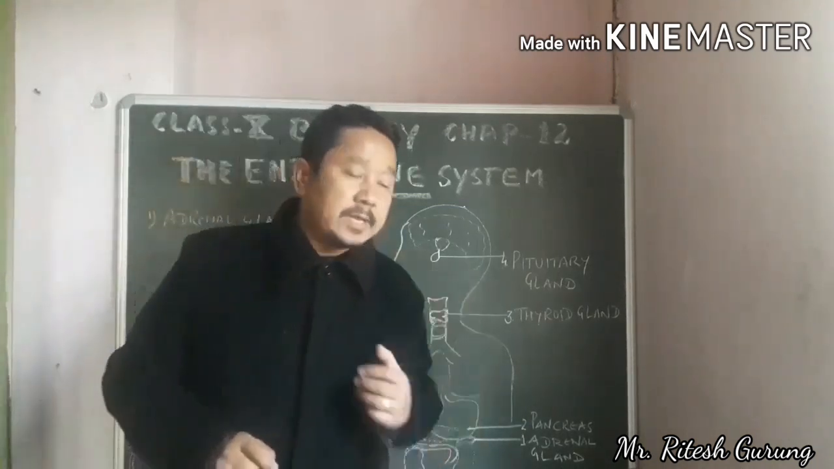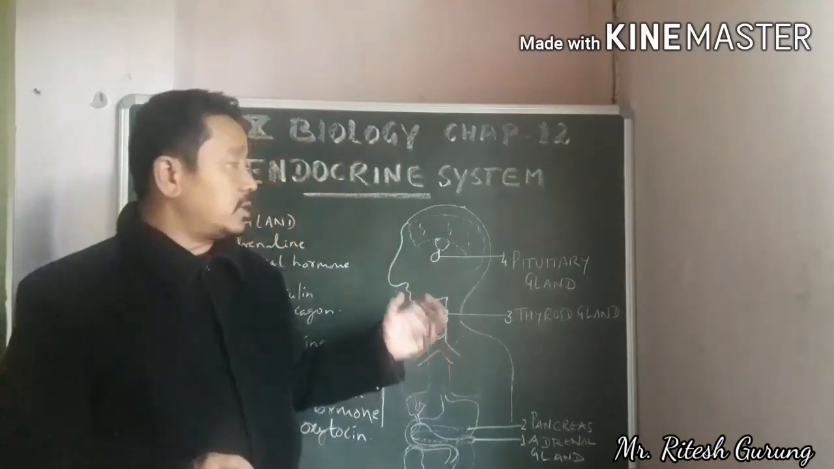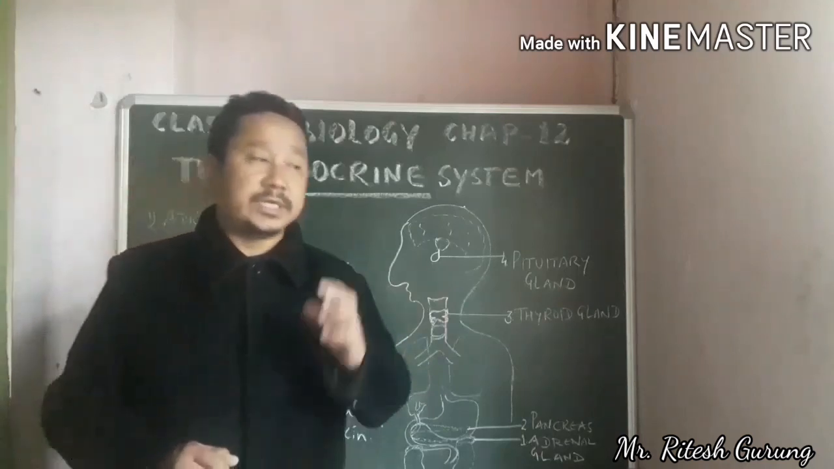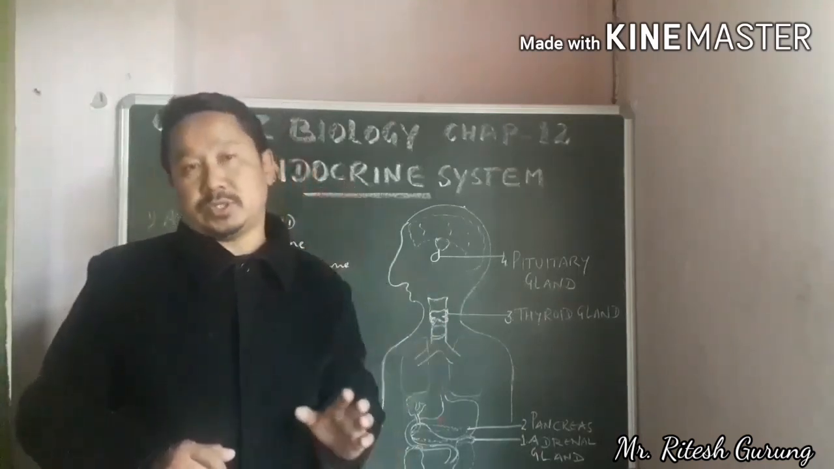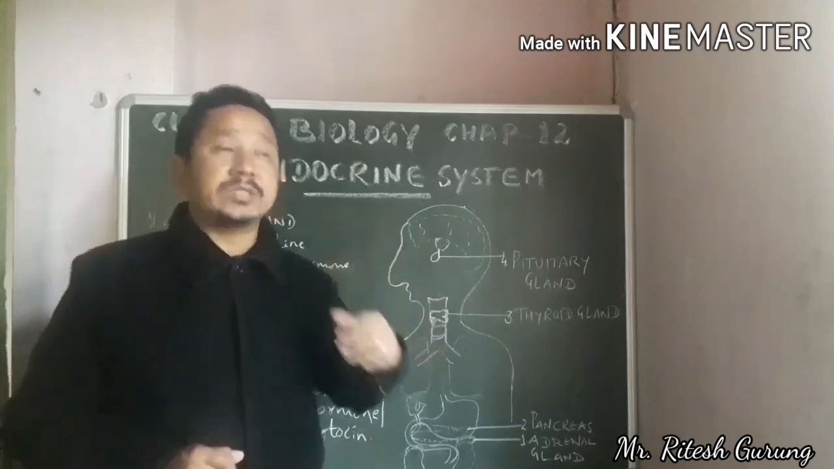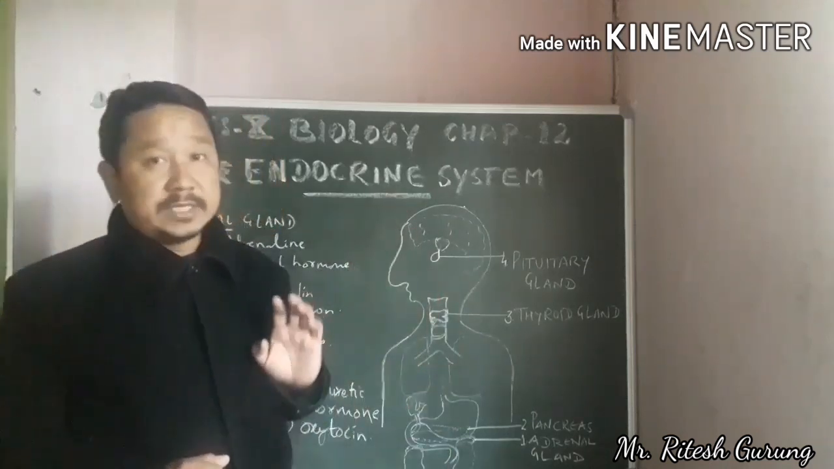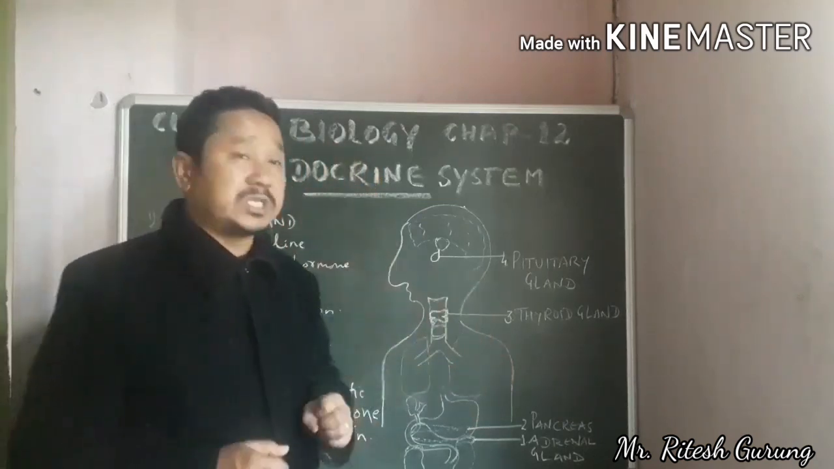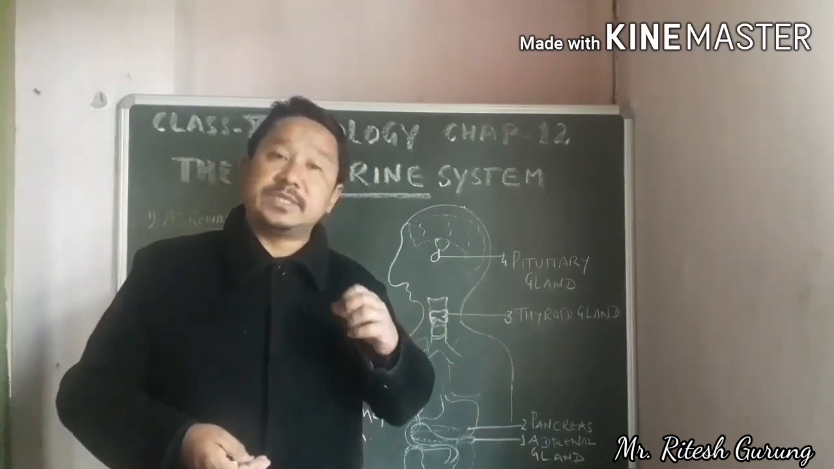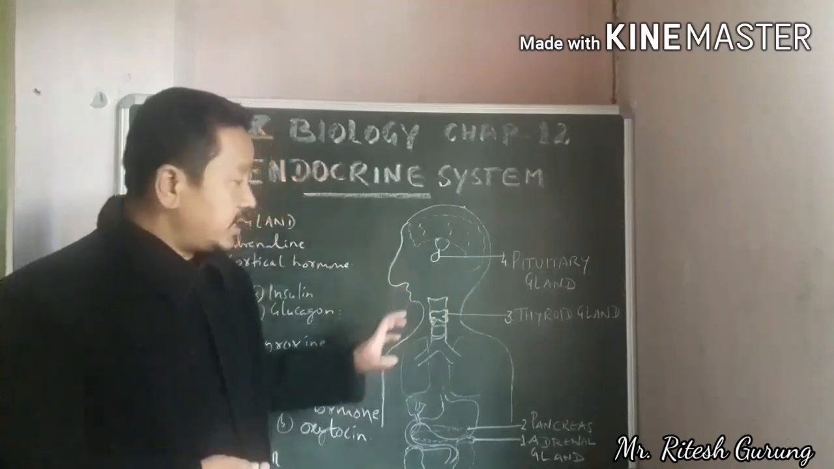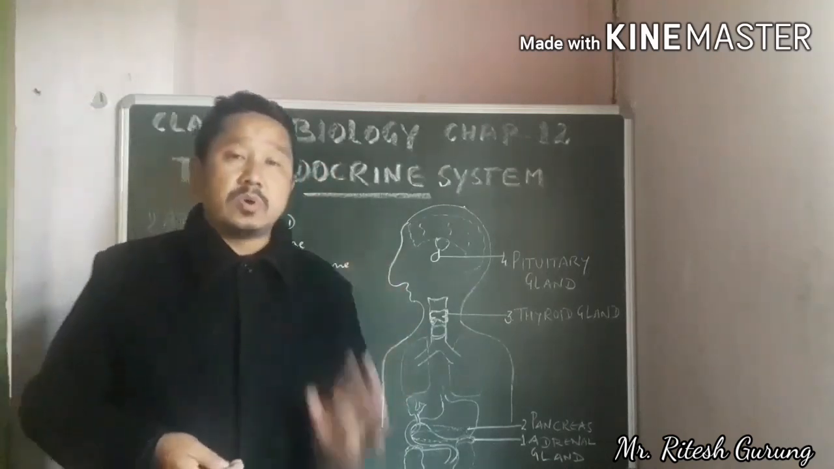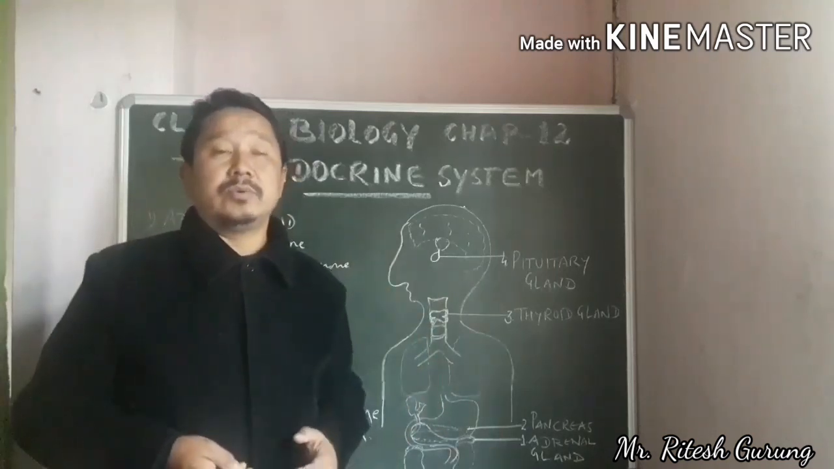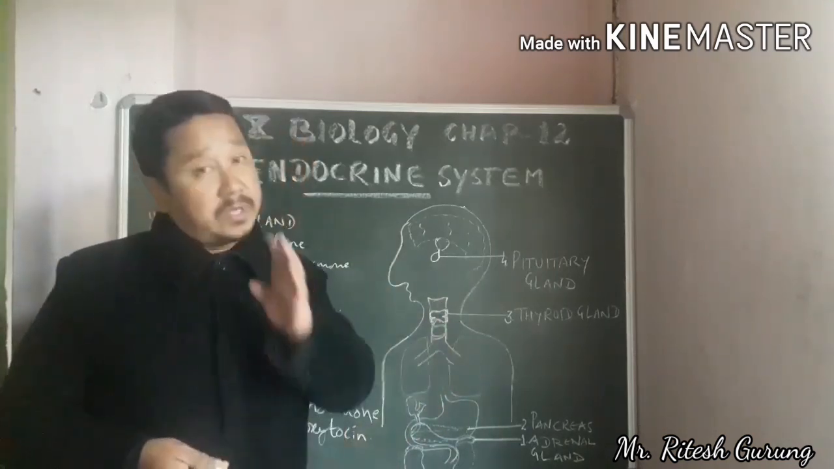Now we'll be talking about those glands responsible for producing different kinds of hormones and the functions of those hormones in this particular chapter. There are several glands responsible for secreting hormones, but in our syllabus we have 4 different kinds of endocrine glands producing different kinds of hormones.